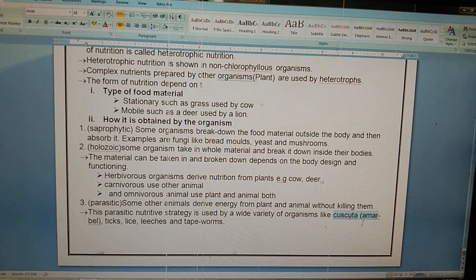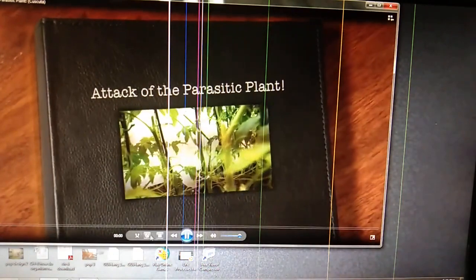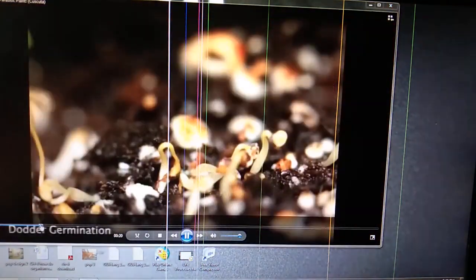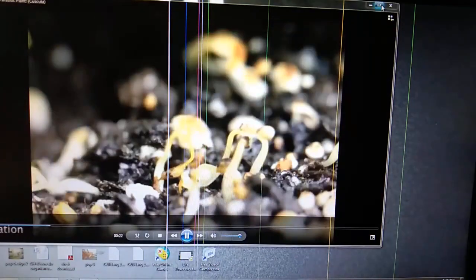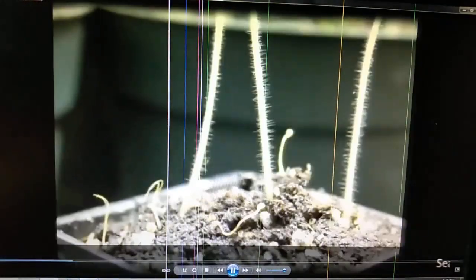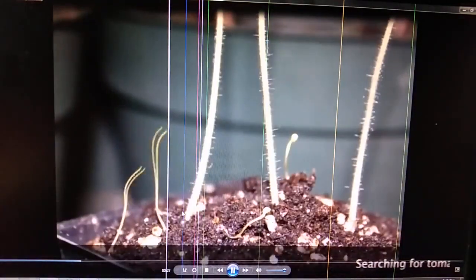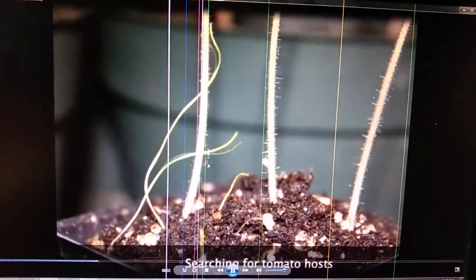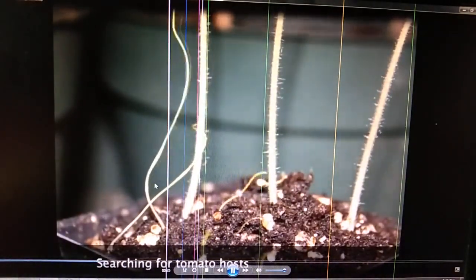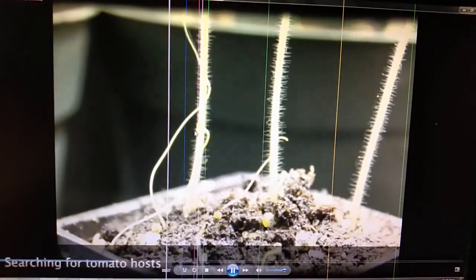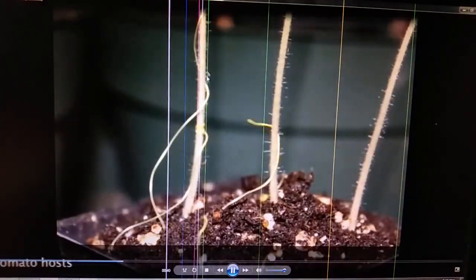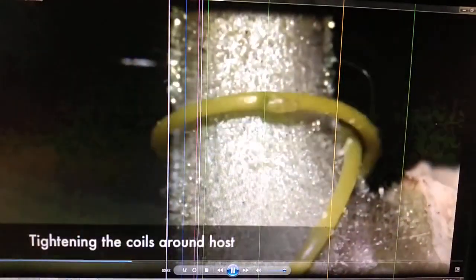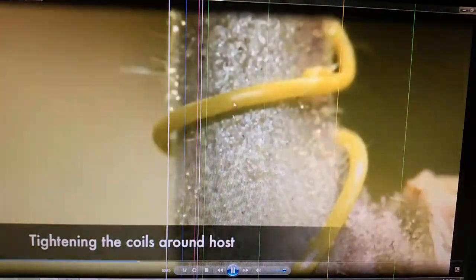See, Cuscuta or Amarwell is an example of a plant. Listen, this is the Cuscuta or Amarwell. Whenever it germinates, it is finding a support. See, this is the support through which it will grow and obtain the food. This is the Amarwell. Now check how it obtains the food. It does not actually kill the plant. See, here you can see easily.